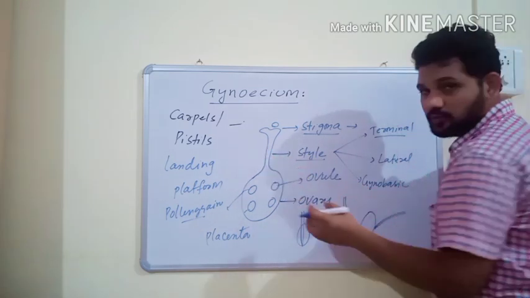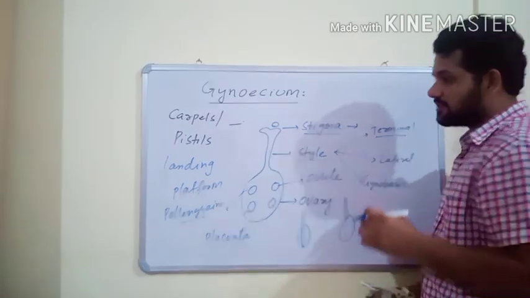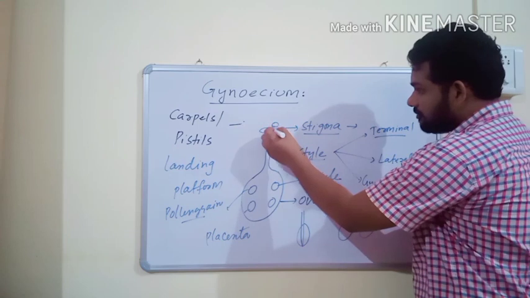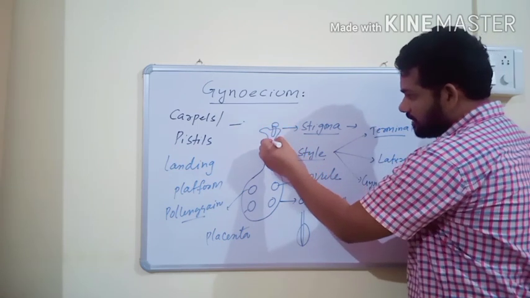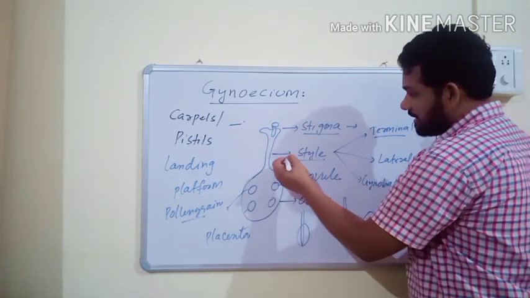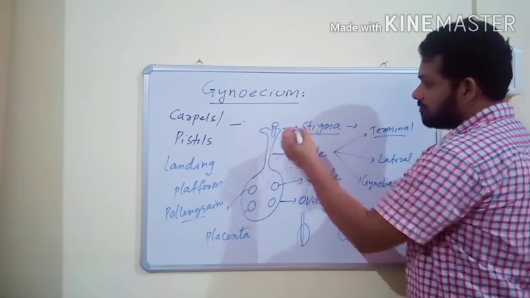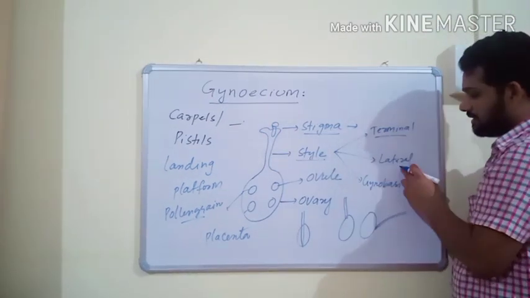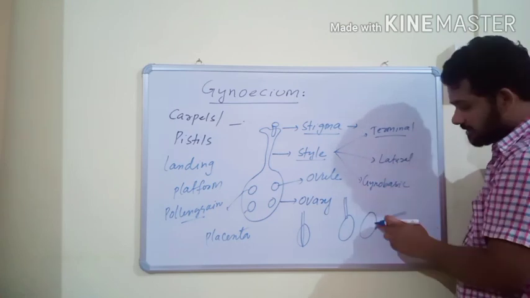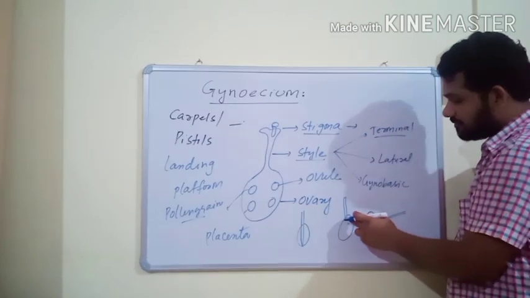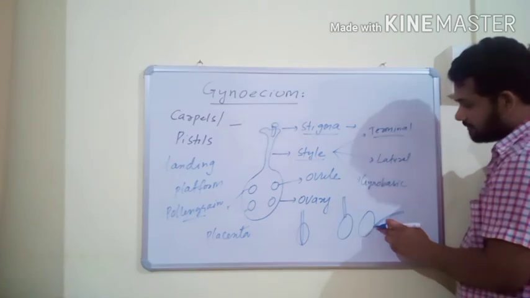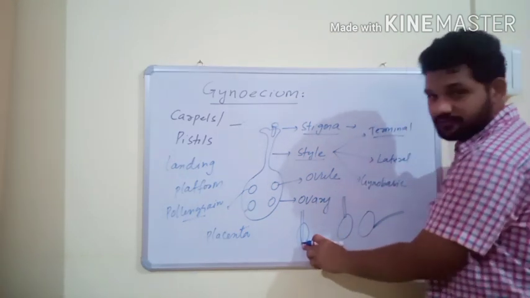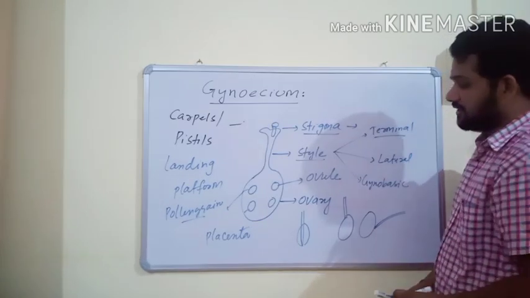The long tube-like structure of the carpel is known as style, and style helps in the movement of the pollen tube into the ovule. There are three types: terminal, lateral, and gynobasic. Terminal style develops from the tip of the gynoecium, lateral styles develop from the lateral sides, and in gynobasic the style develops from the base of the gynoecium.